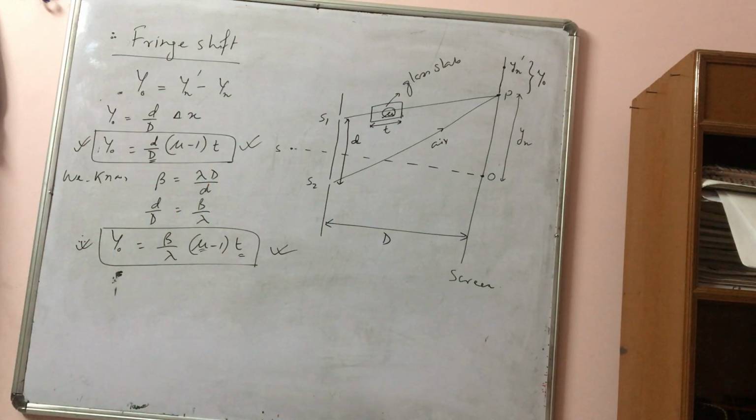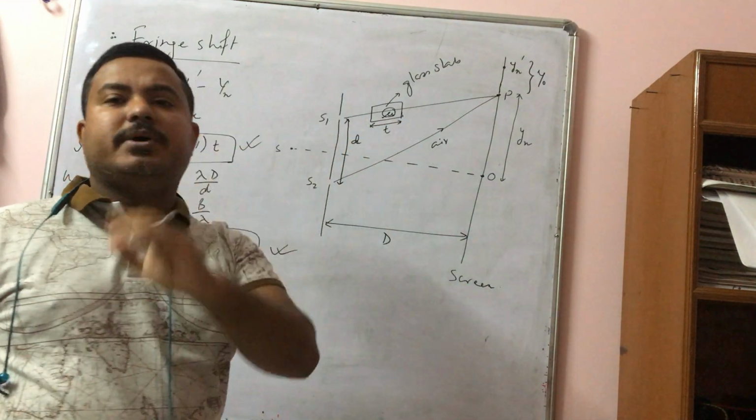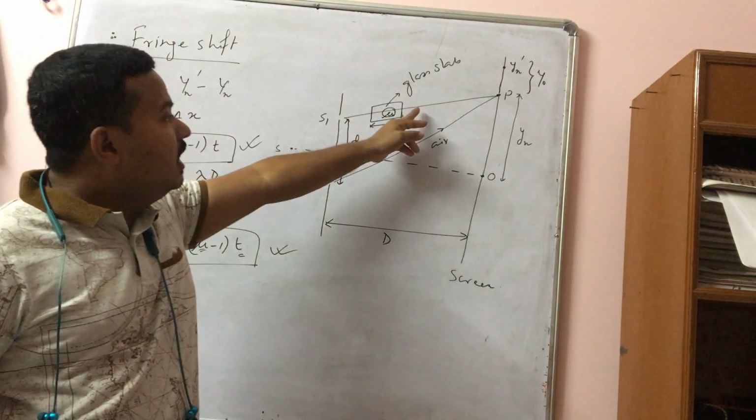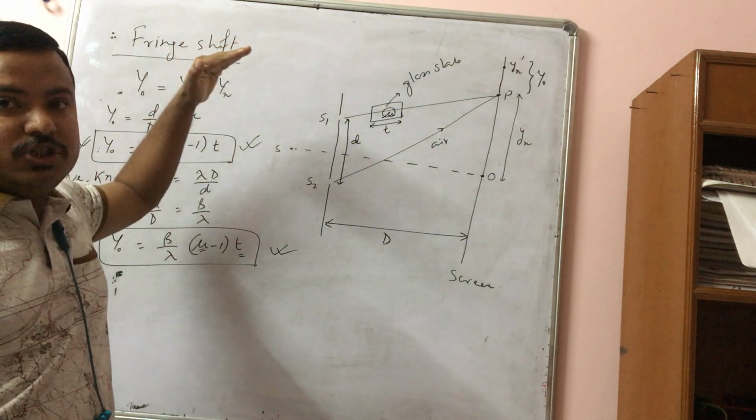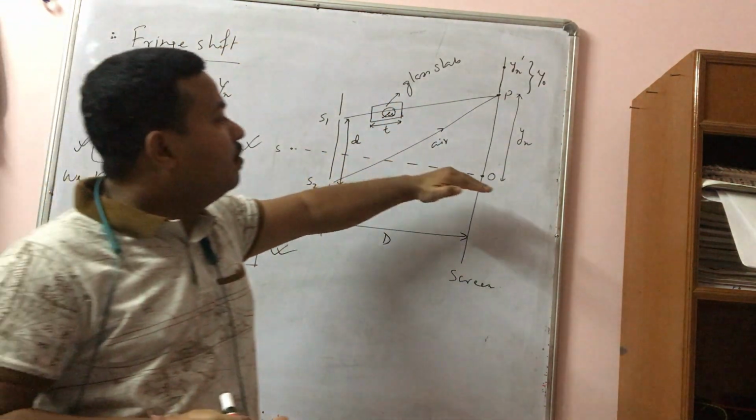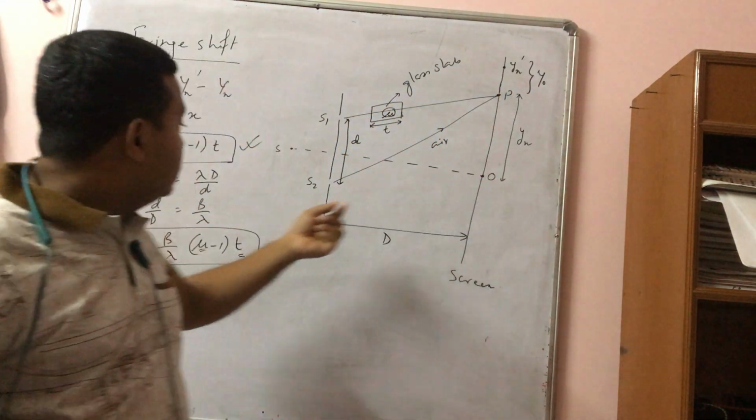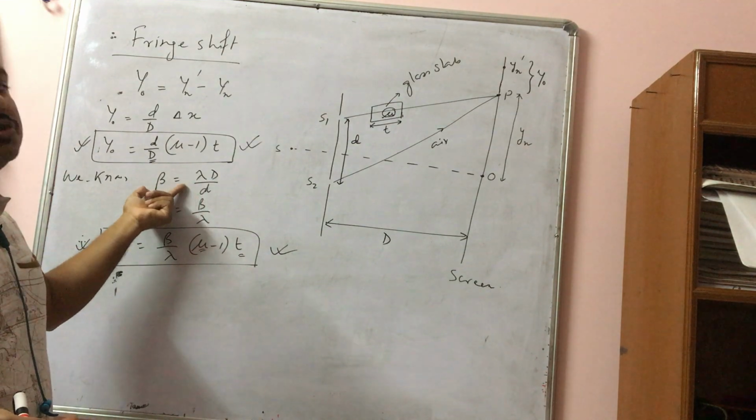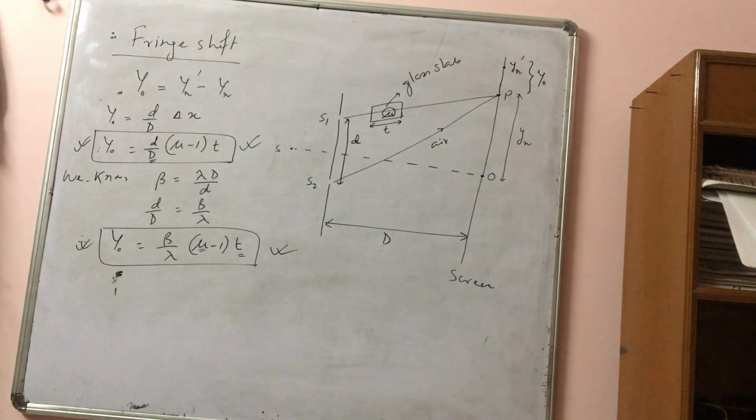So here you have to remember the point that if we introduce a glass plate or any transparent sheet in the path of any one of the interfering beam, then there will be change in position, or the whole fringe will get shifted with respect to the center of the screen. But the fringe width will not change. Only the positions will change. Okay. So this point you can note down.